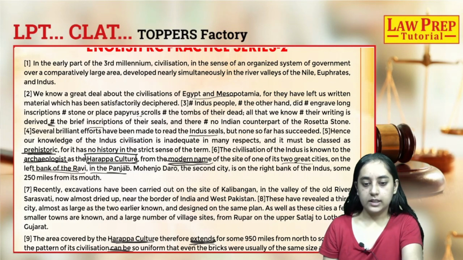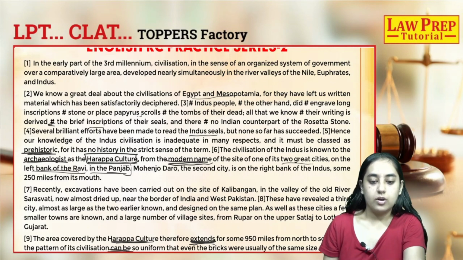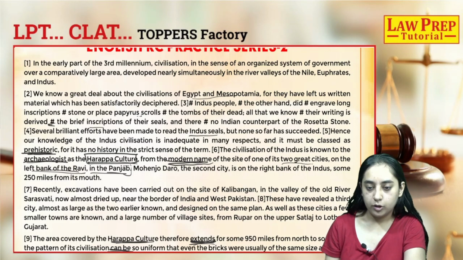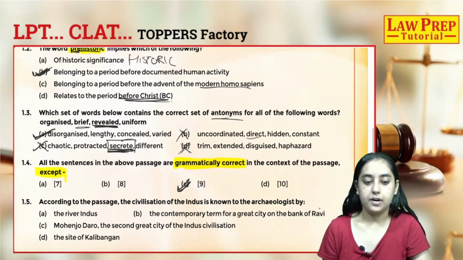So in this sentence lies the answer for that particular question. The emphasis is on the modern name of one of the sites of its 2 great cities on the left bank of Ravi.